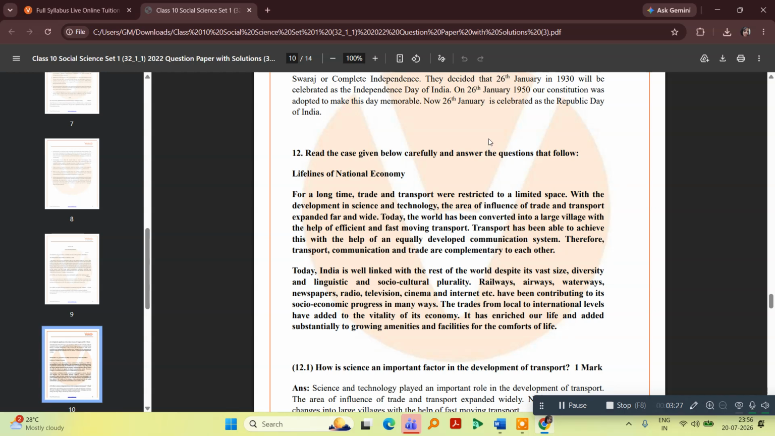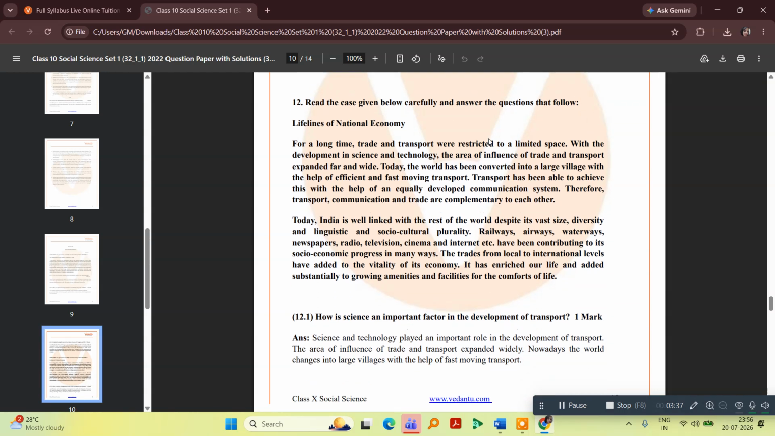Whenever you have to do case-based questions, don't invest a lot of time in reading the passage. You have to just skim through the passage. If I read the whole passage, then it will be monotonous for you. I will help you to locate the answers hidden in the passage. How is science an important factor in the development of transport?